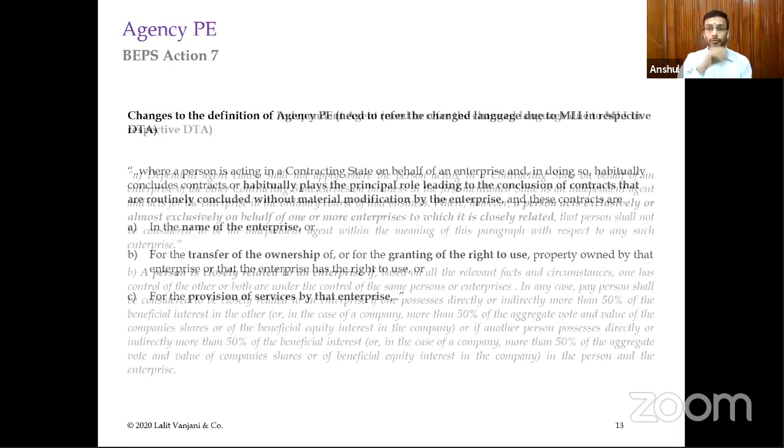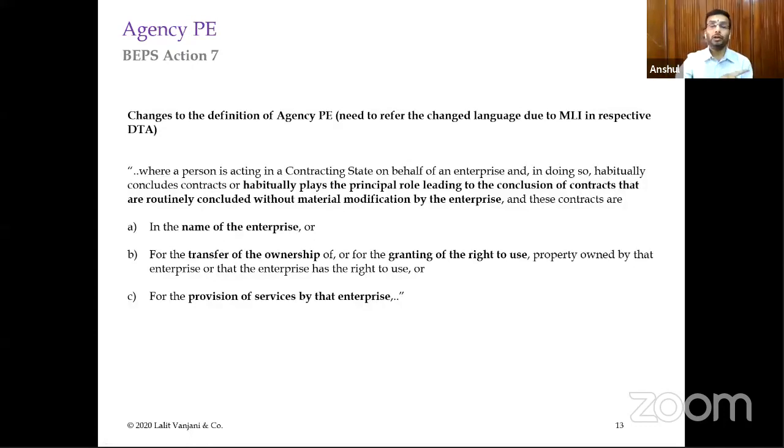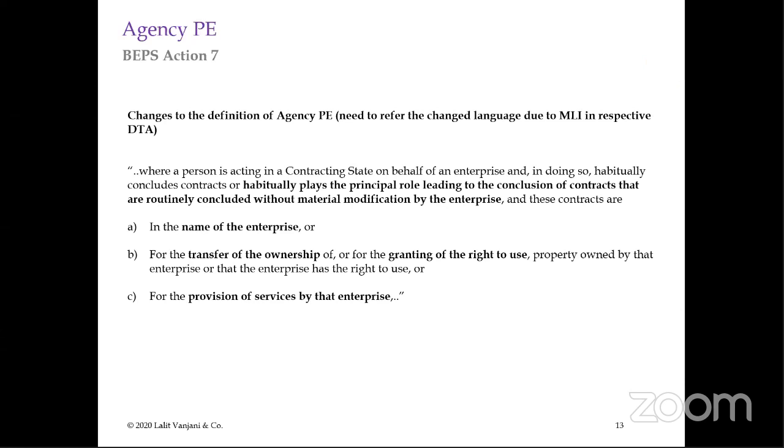Then can a transfer of technology come under that? So transfer of technology from the parent company to the customer in India, where the agent is playing a principal role in conclusion of that contract. Yes, I mean precisely that is the case.